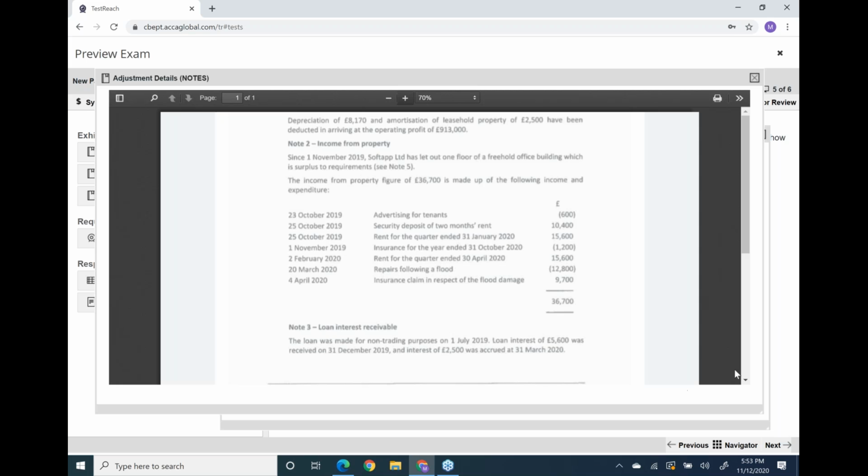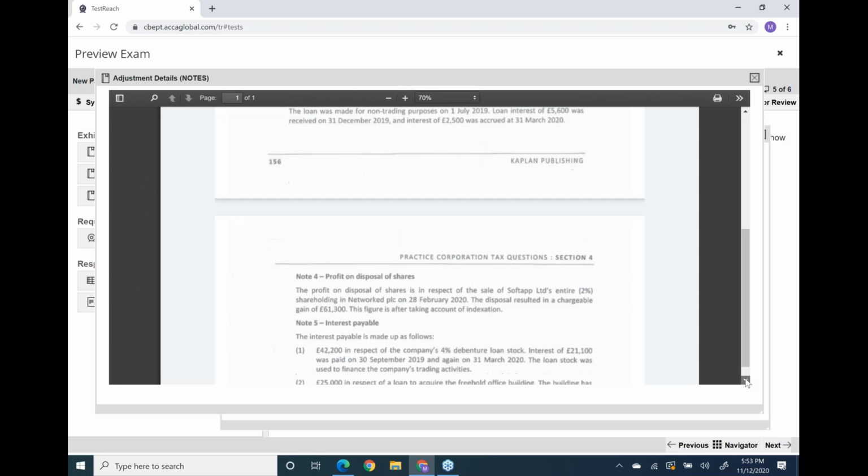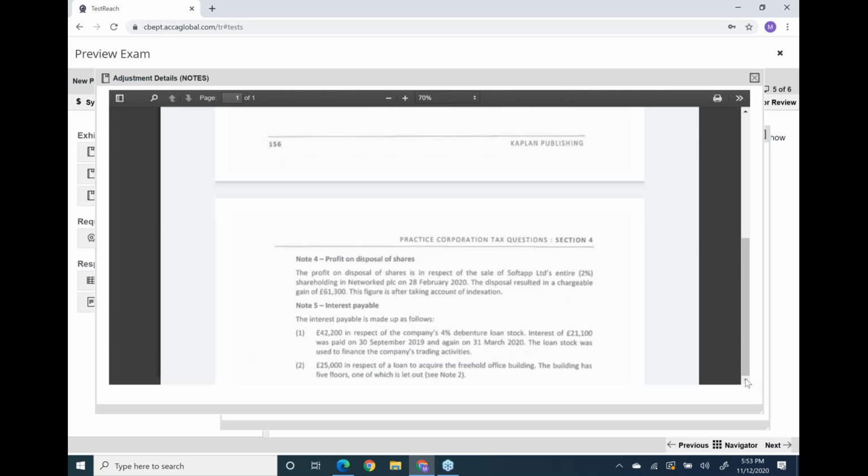Now next let me move on. Note number 4 is easiest. It's ready-made marks. Believe me, it's ready-made marks. What is written? The profit on disposal of shares in respect of the sale of the entire 2% shareholding in Network Limited on 28th Feb 2020.